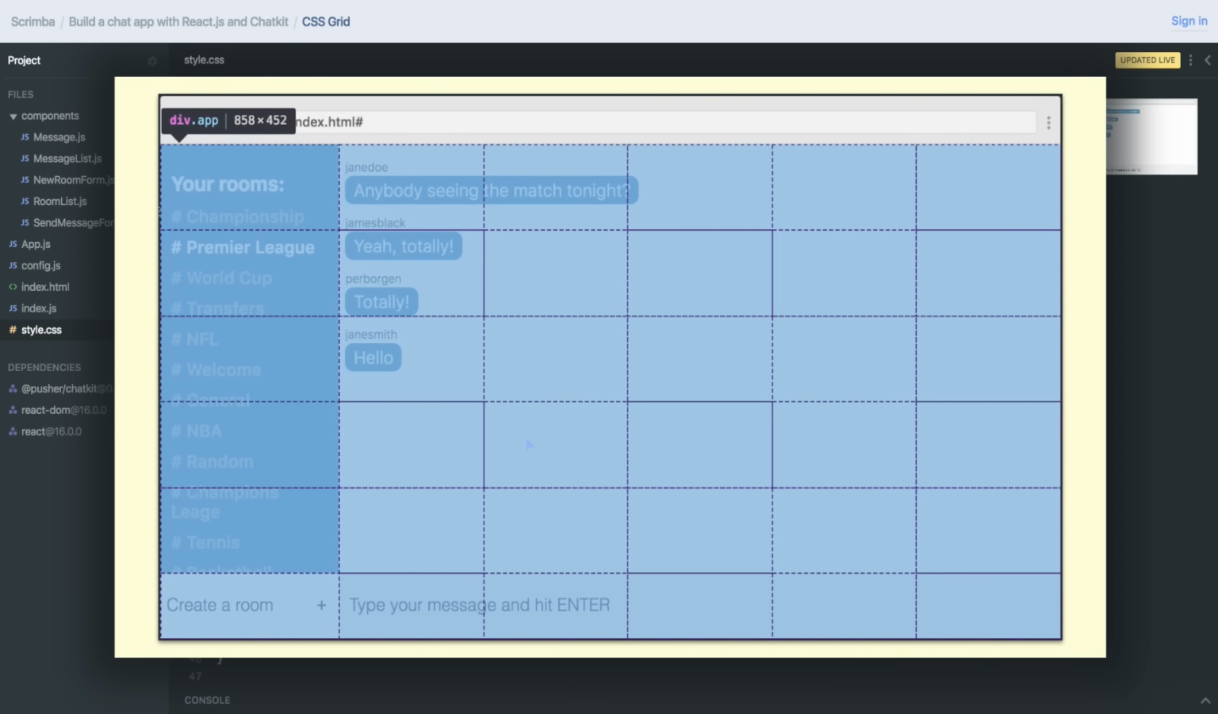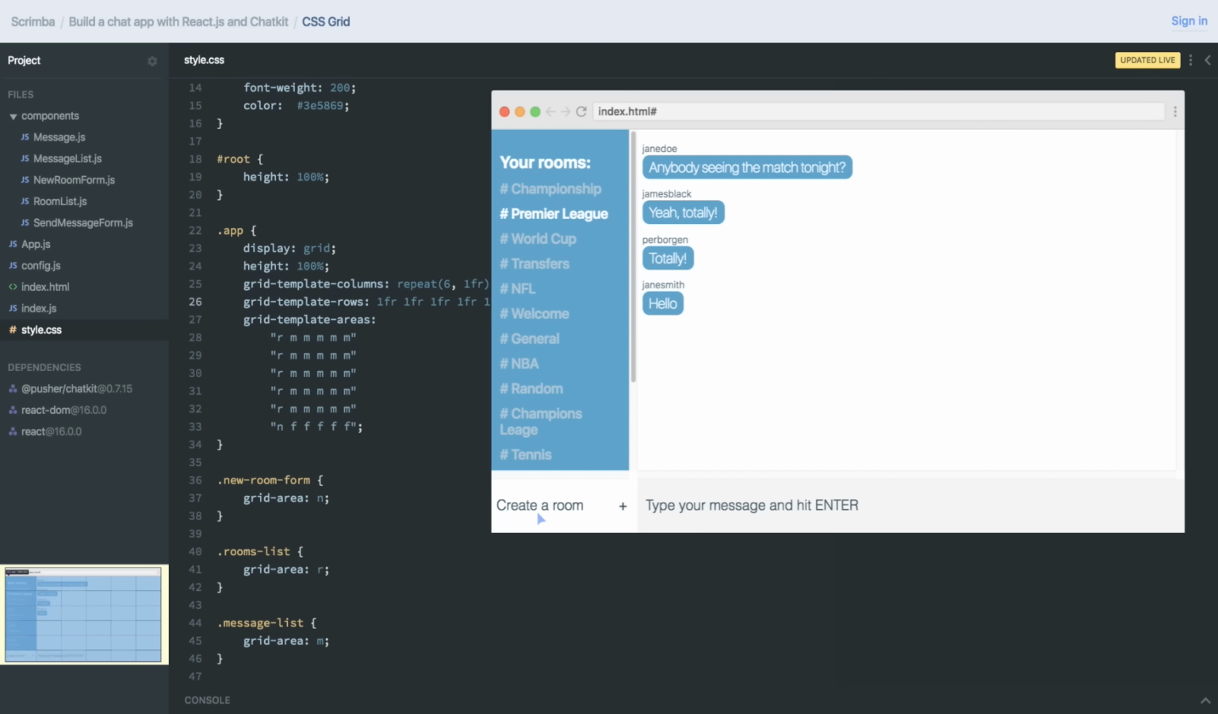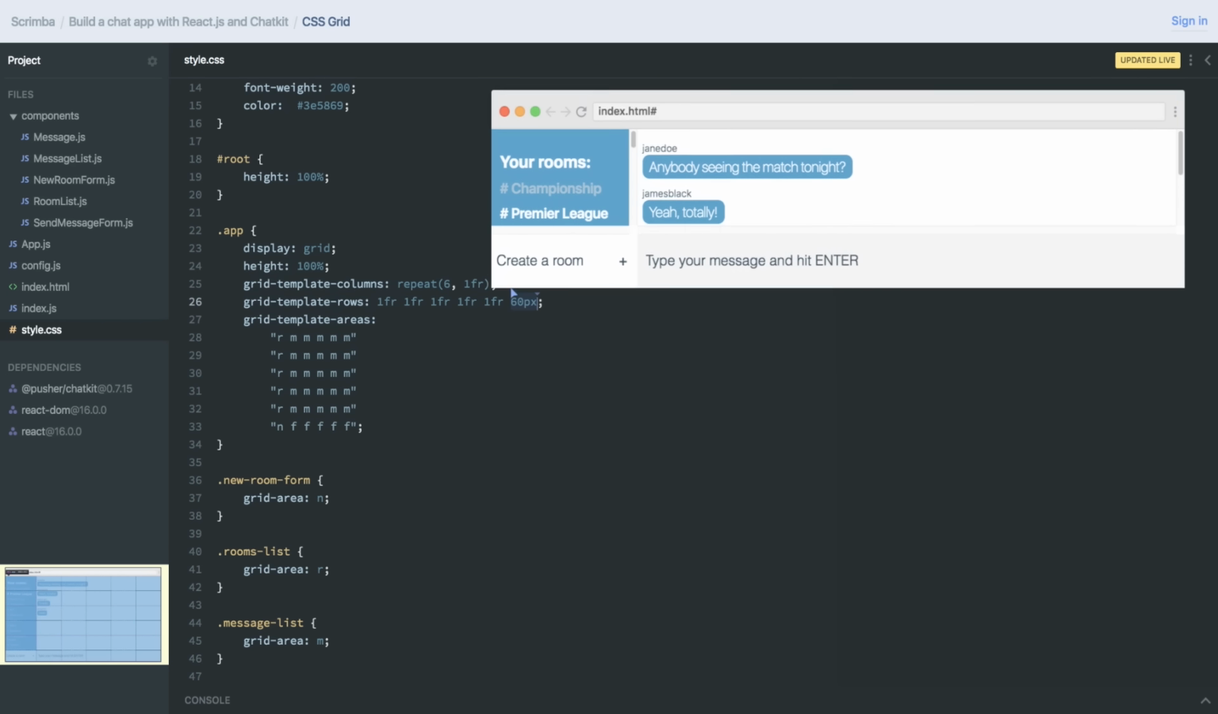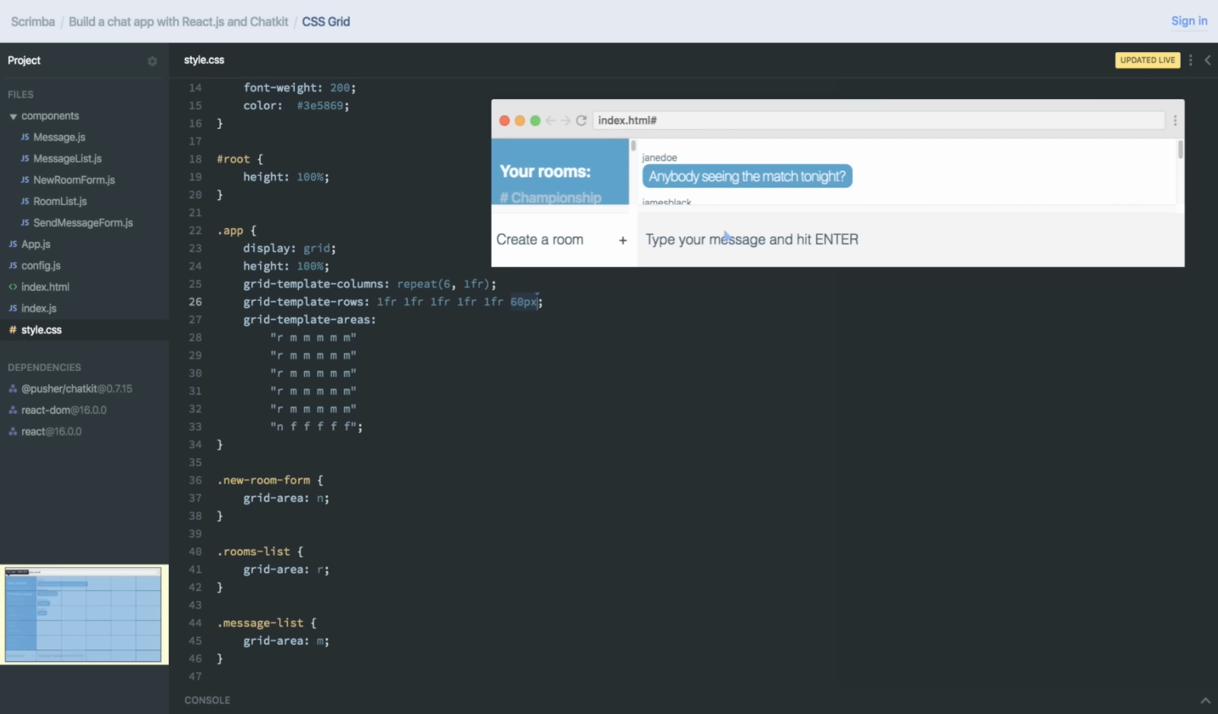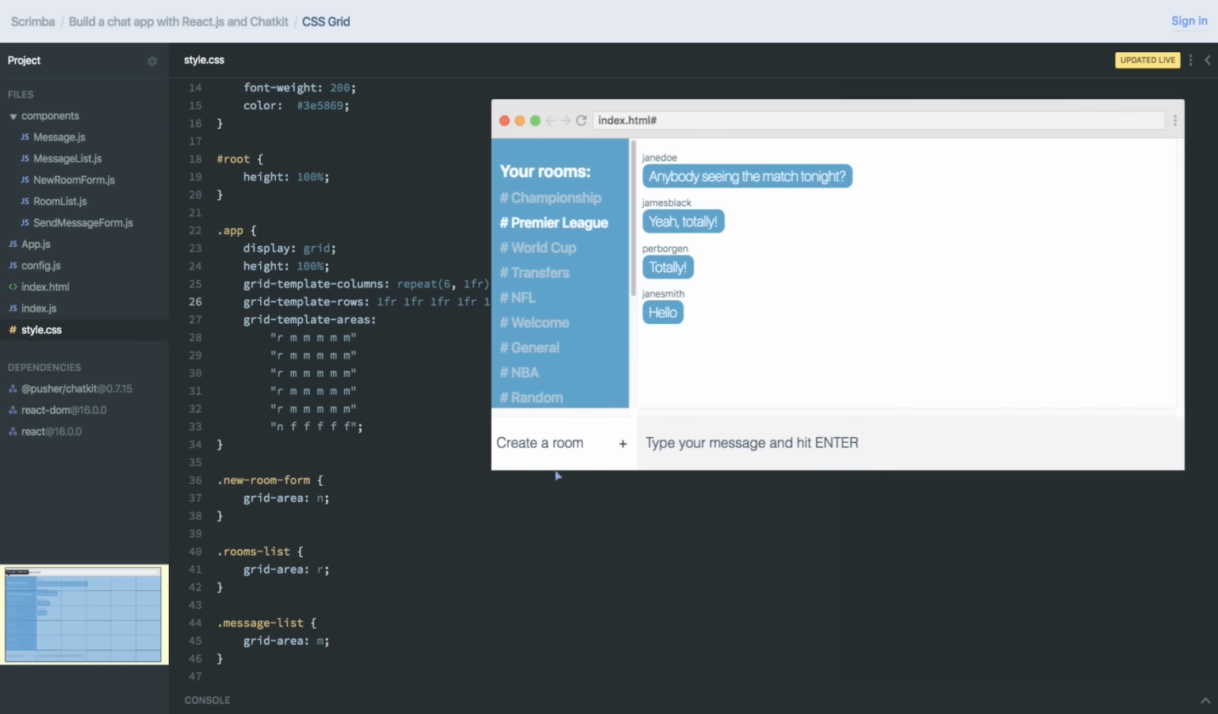So why is that? Well, that's because I want this input row here to be 60 pixels tall regardless of the height of the chat app itself. Because if it was only 1/6 of the width, then when I did like this, it wouldn't be enough room to enter text. It would be tiny, so I want to have a fixed height.